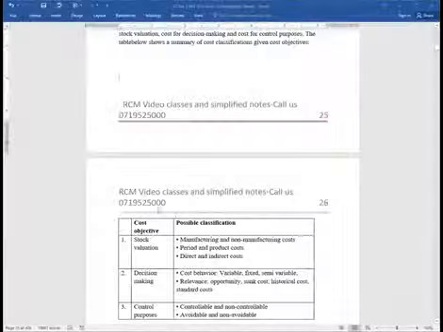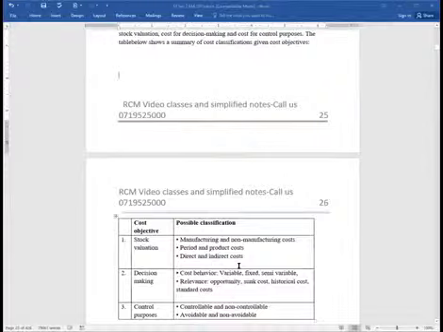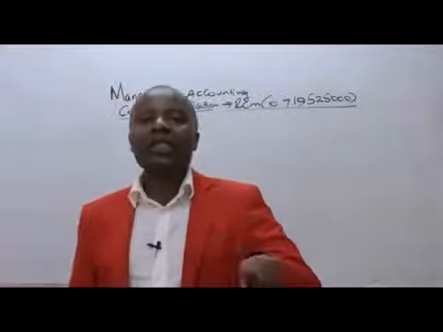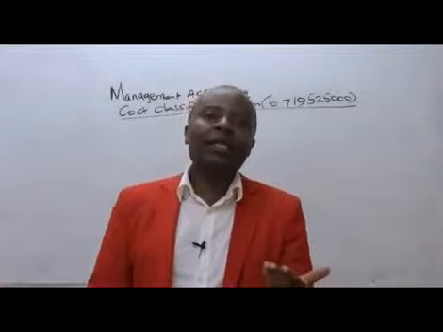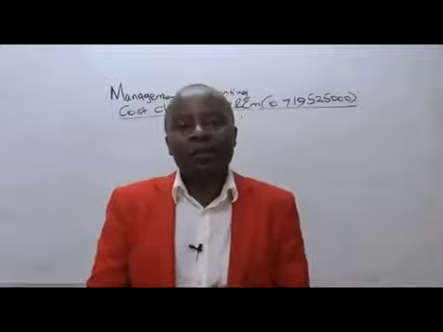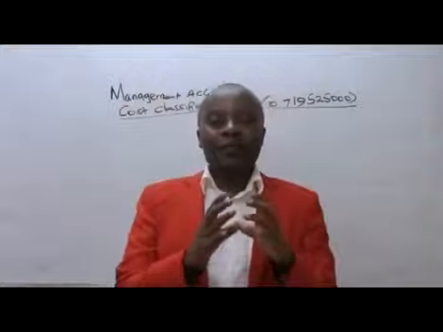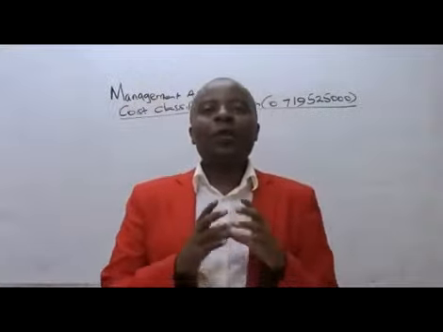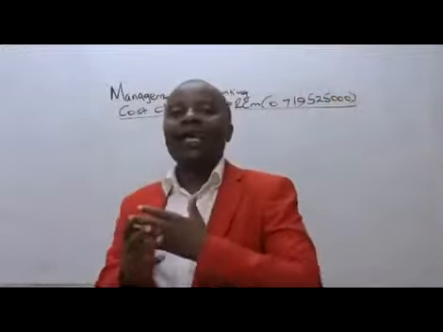From there, ladies and gentlemen, we have direct and indirect cost. Of course, this is a simple classification. Direct costs, ladies and gentlemen, are those costs that are attributable to the products that you produce. These are those costs that have a positive relationship with the number of units that we produce. Should we produce more, then the direct cost will be more.